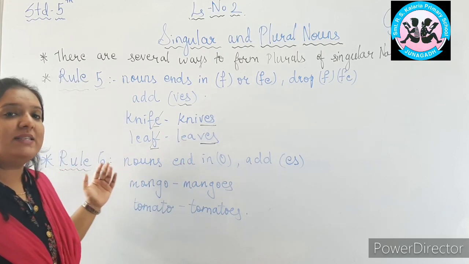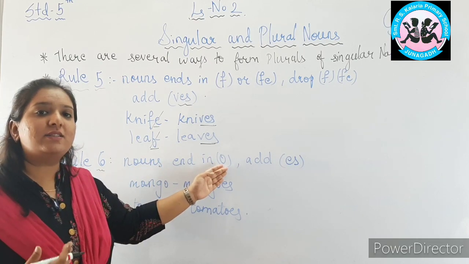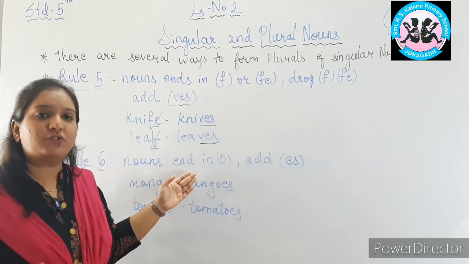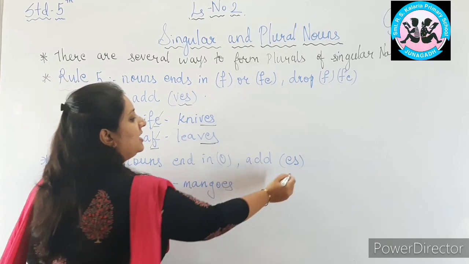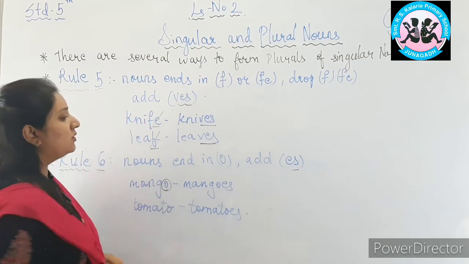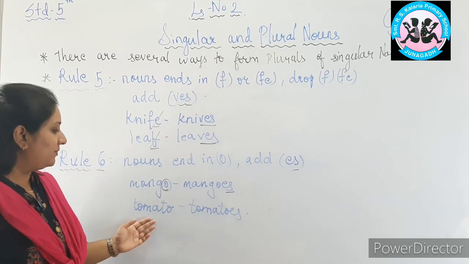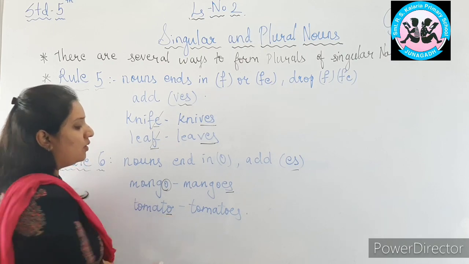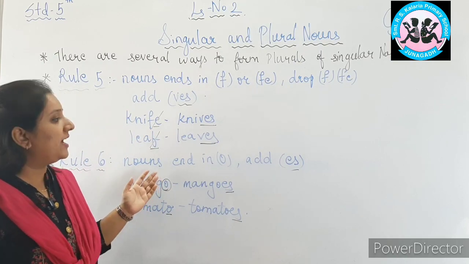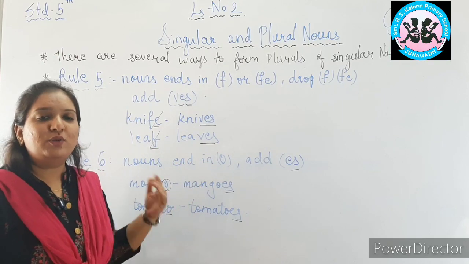Now let us go to rule number 6. What does it say? If the noun ends in O, if the last letter is O, add ES. Now in this rule, we don't have to cut anything or drop anything. We have to just add ES. For example, mango. Mango is ending in O. So what we will do? We will add ES to make it a plural form. For example, tomato. Tomato is also ending in O. So we will add ES to make it a plural form. So in this rule, we have to add just ES if the noun is ending in O to make it a plural form.